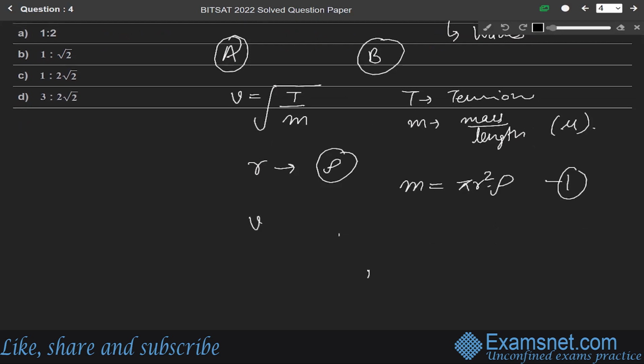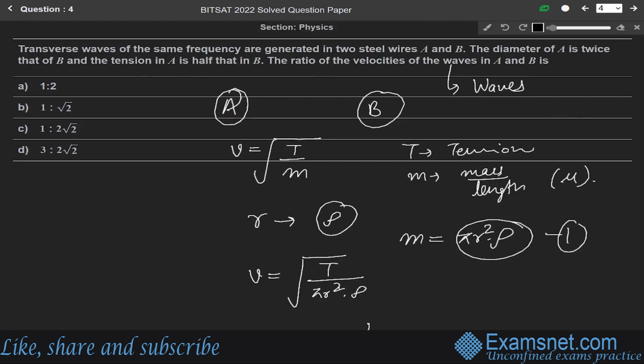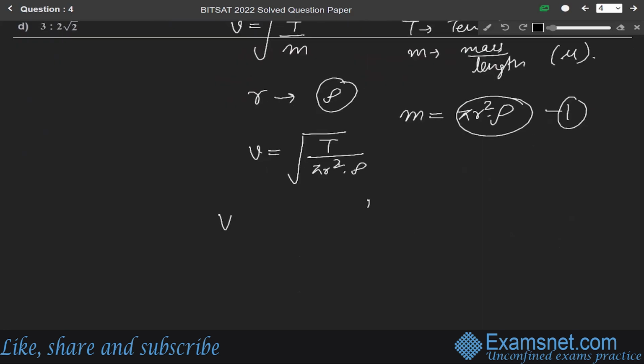So for this, the velocity of the transverse wave will become T over mass, mass value pi r square into rho. For wire A, we write it as VA equals under root of TA over pi r square rho.